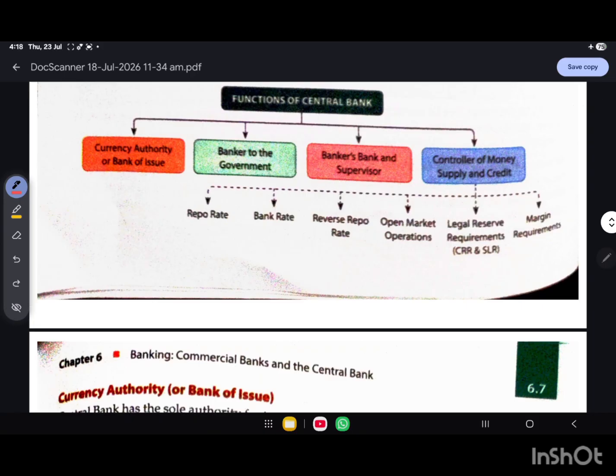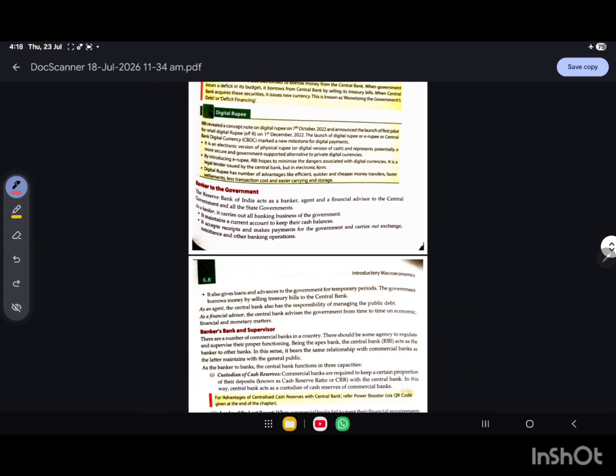In the last video I explained the functions of the central bank: the currency authority or bank of issue, banker to the government, banker's bank and supervisor, and the fourth function, controller of money supply and credit. In that I explained only three components: repo rate, bank rate, and reverse repo rate. So in today's class I am going to explain the open market operation, the legal reserve requirements, and the margin requirements.